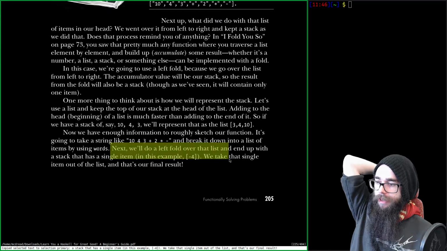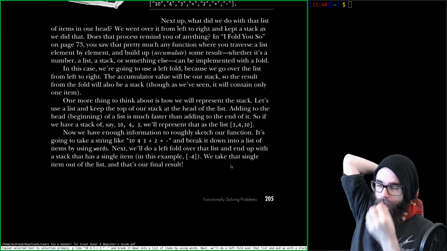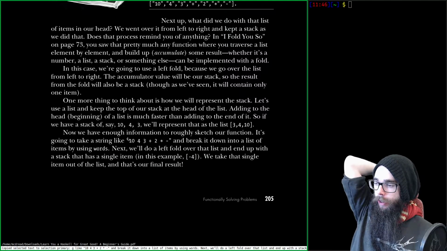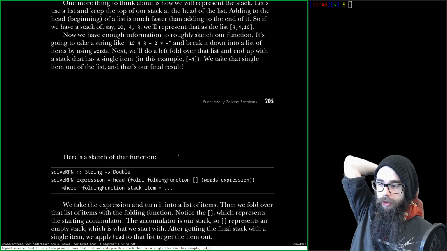That confused me a little bit. Something that I missed from the folds. So the accumulator is going to be a list. That's our stack, right? So we're going to have this list, and then we're going to have a secondary list that is our accumulator. Maybe?